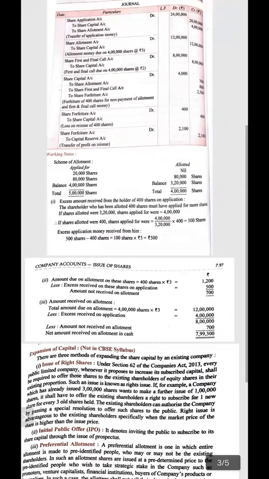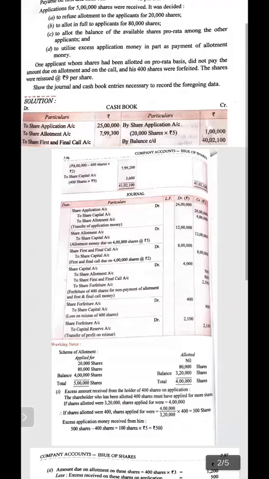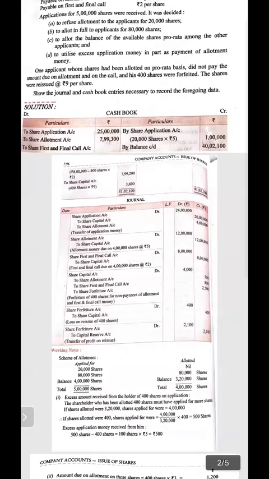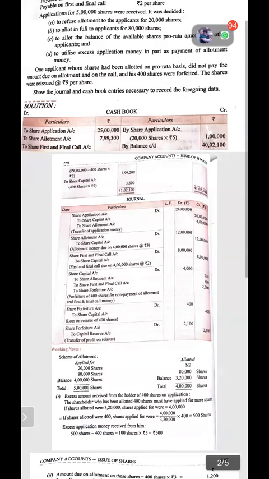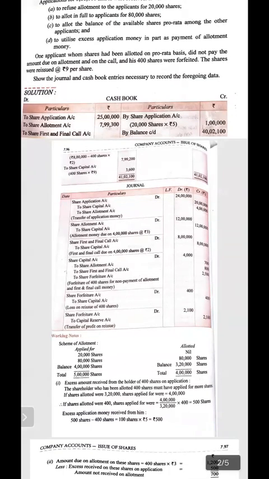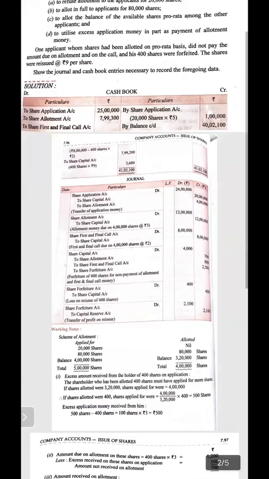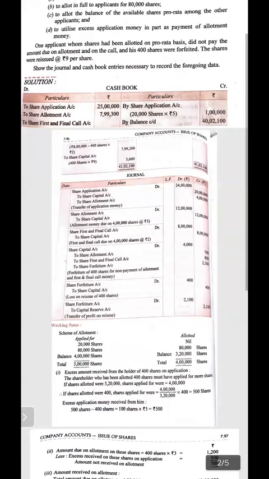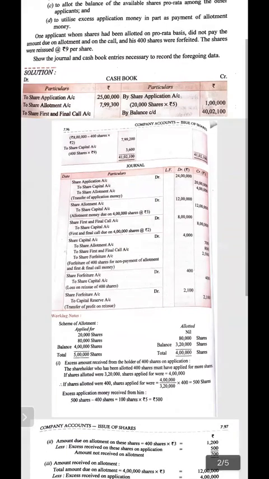Let's come back to the statement. In the second last para, it is given that one applicant whose shares had been allotted on a pro rata basis did not pay the amount due on allotment, and 400 shares were forfeited. It means the shareholder of 400 shares has not paid the amount on share allotment. It means they have paid something on application, that is adjusted, because people who were allotted 400 shares, it means they applied for more. So in the first working note we have to calculate what are the applied shares.